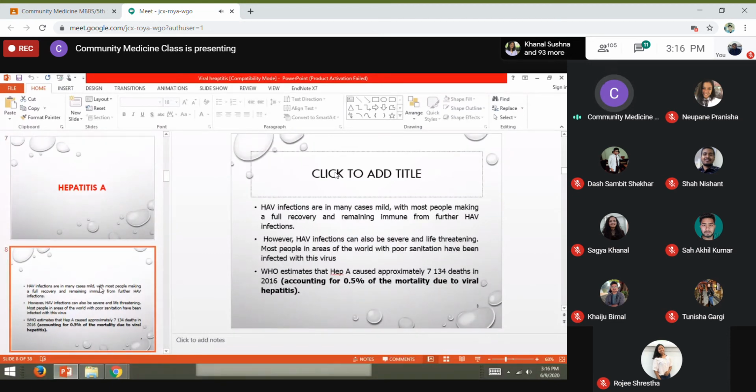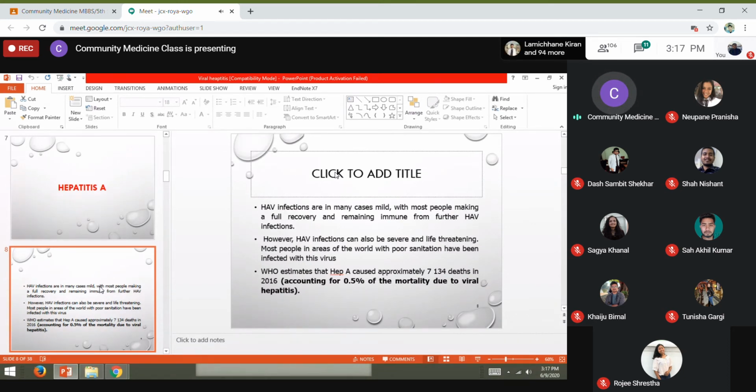Hepatitis A usually presents in a mild form. They are usually mild cases of hepatitis A virus, and most people make a full recovery and later develop immunity. That means that once a person has had this hepatitis A virus infection, they have lifelong immunity. This infection can also be severe and life-threatening.